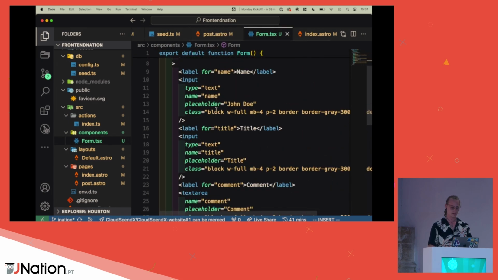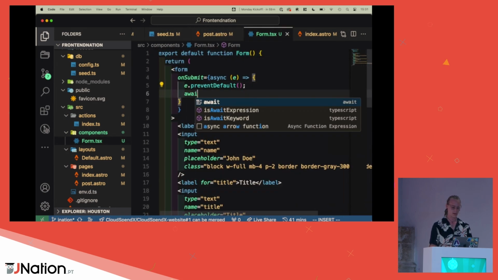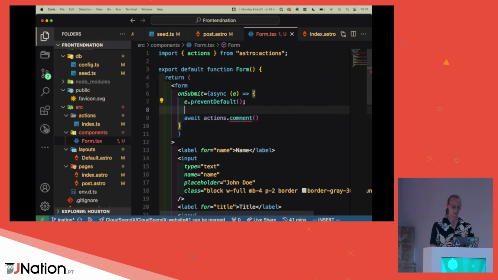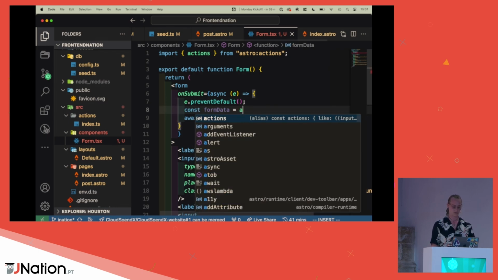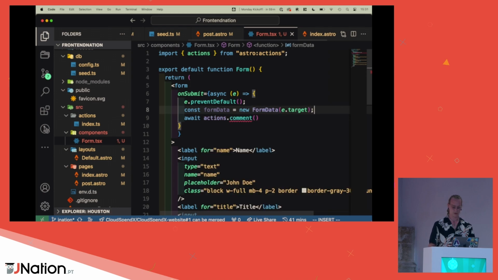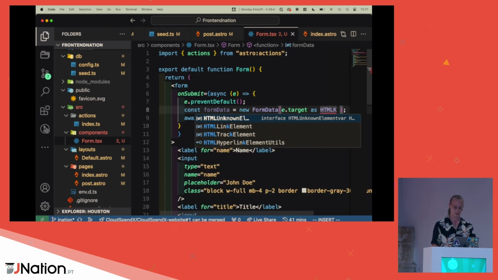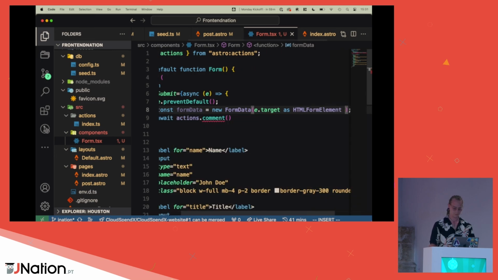So now in the form, let's do await actions.comment. Really easy. Now we have something to insert there. We know that was the form data, so let's get the form data. So const formData equals new FormData from e.target. That will error in TypeScript, but of course we have as, and that's HTMLFormElement.